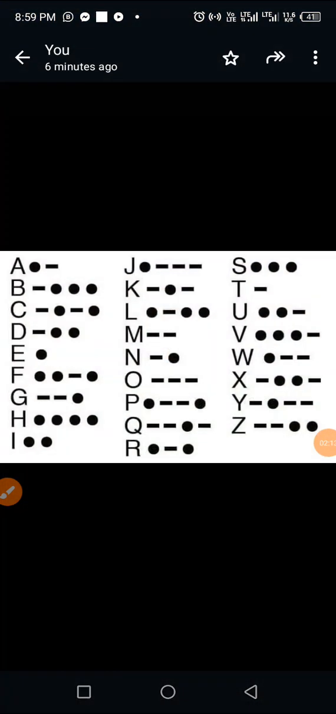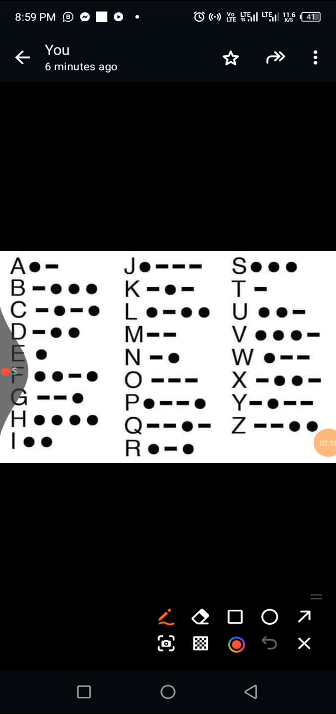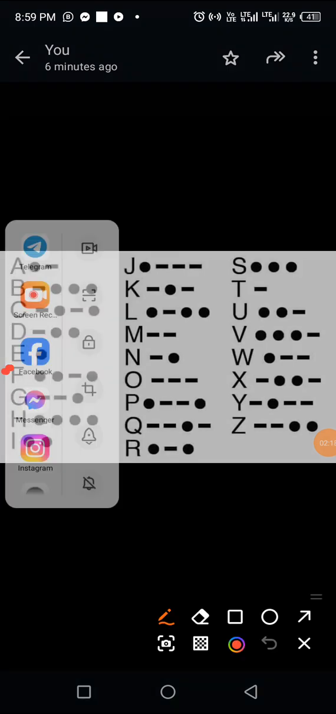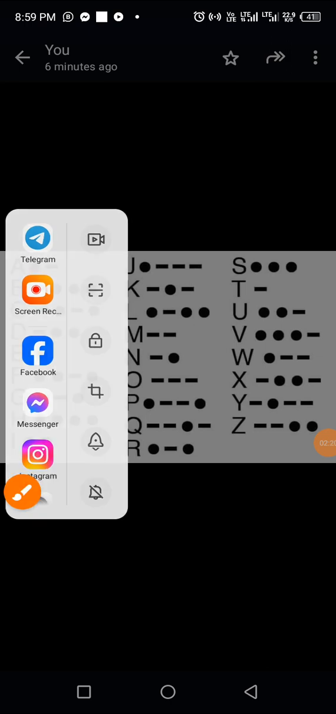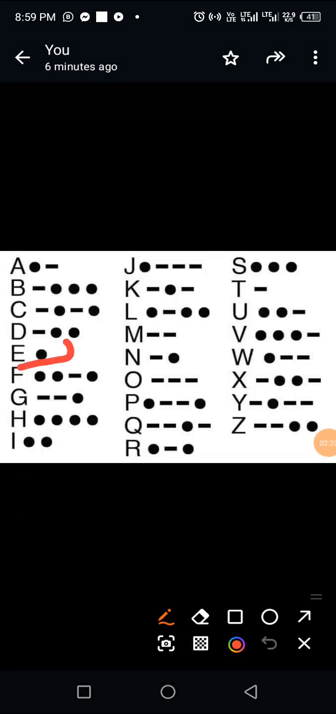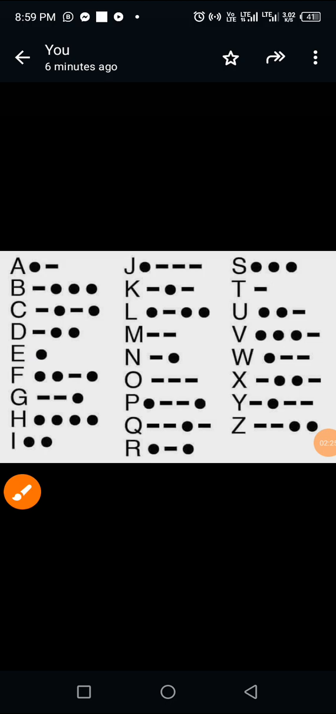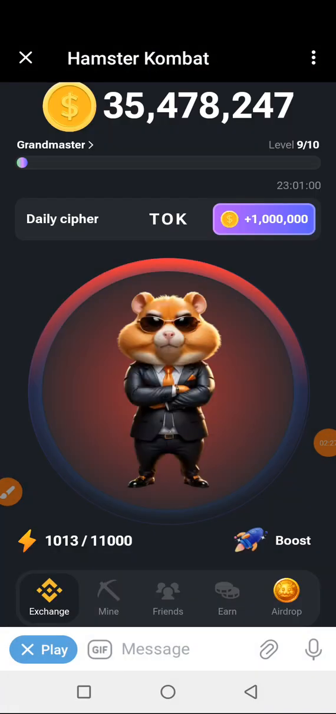The next letter is letter E. And letter E is just tap. You tap on your phone and you release, just 1 dot. So let's do that. We tap and then that's letter E.